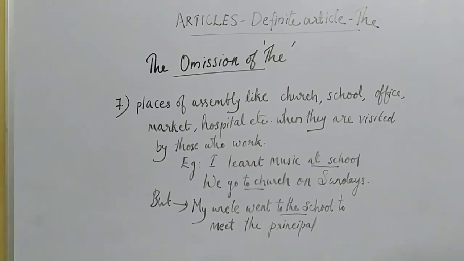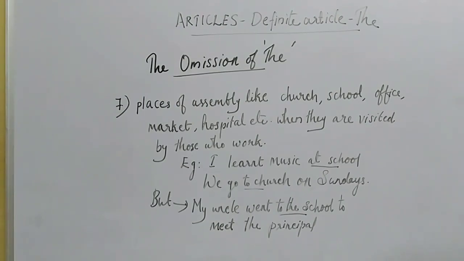Seventh point, definite article the is not used before places of assembly like church, school, office, market, hospital, etc. when they are visited by those who work there. That means when used for their primary purpose, there is no need to use definite article the. Clear, students? Example, it will be a little more clear.